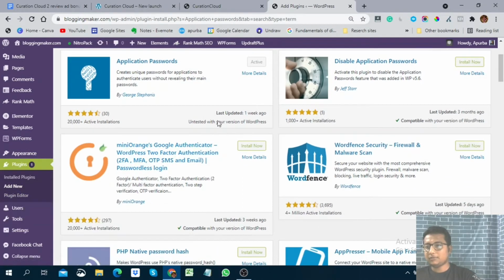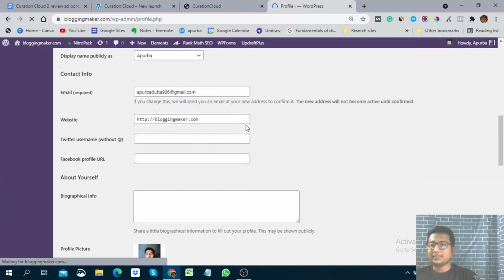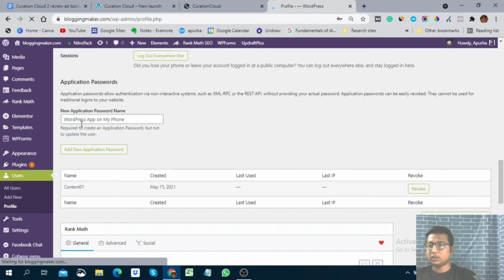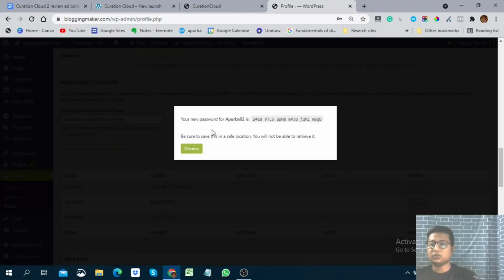After activation, you have to go to the user section and go to the profile section. In this profile section, here you can see application password. You have to put any kind of WordPress app name. Okay, so this is the name, not the password. This is the name which you can put for your identification. After putting this name you have to click on add application password.